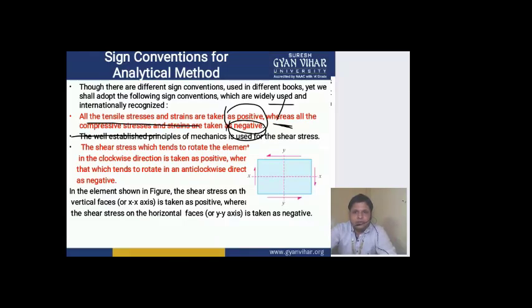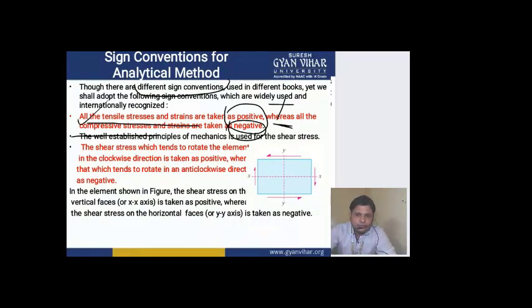Now, one thing should be kept in your mind, students, that these sign conventions are used differently in different books. Different books use different symbols. You may find some books using compressive stress as positive and tensile stress as negative. But don't get confused by that, because these are just conventions. If you take tensile as positive, then compressive will be negative, and generally in most cases this is followed, which I am telling you.